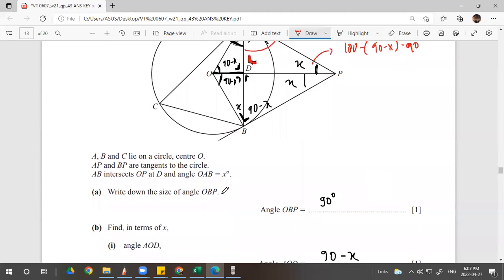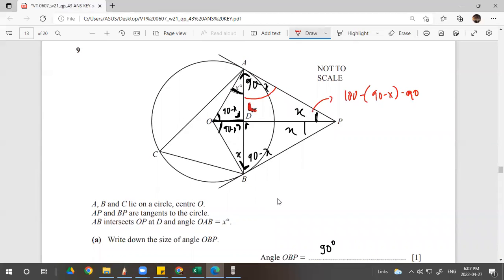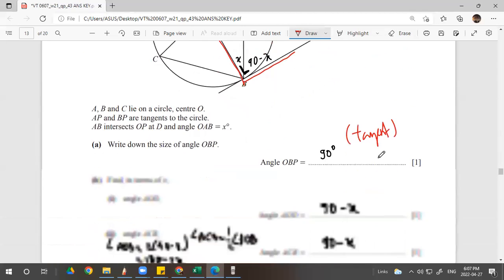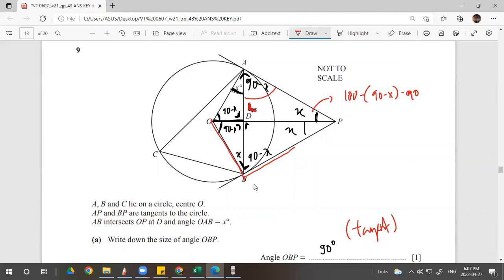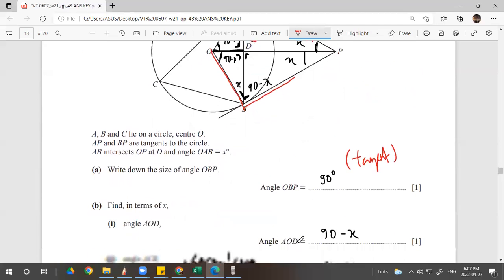So write down the size of angle OBP. Just look, OBP 90, tangent, right? Simple tangent rule, OB radius and its tangent. In terms of x, angle AOD, okay, we get this 90 subtract x, done.